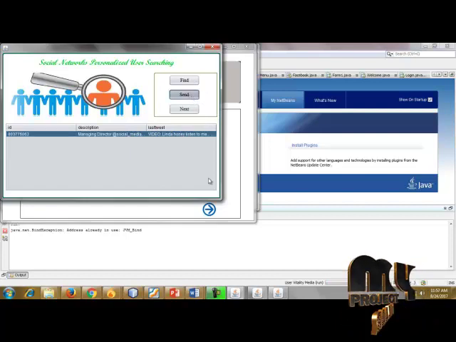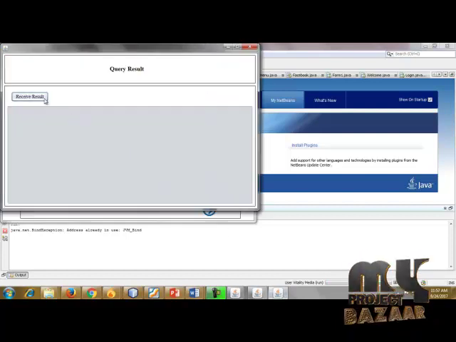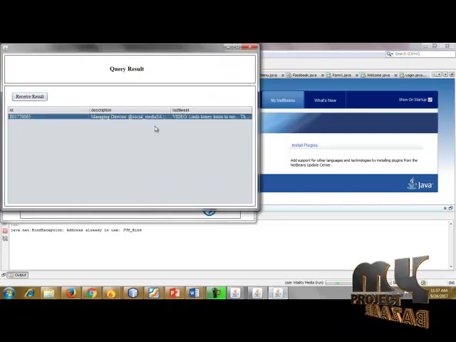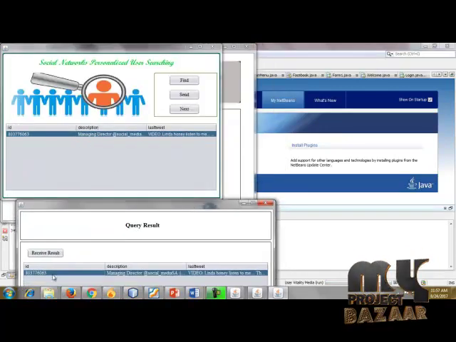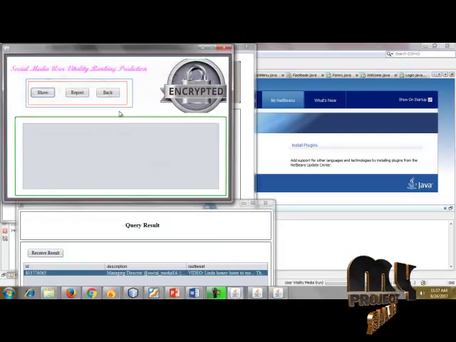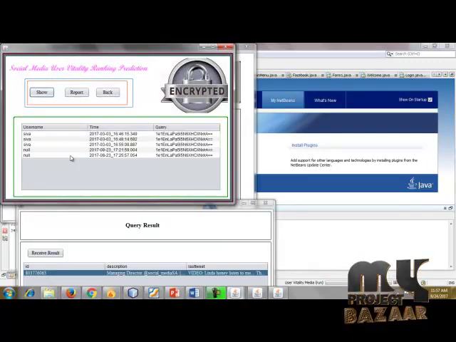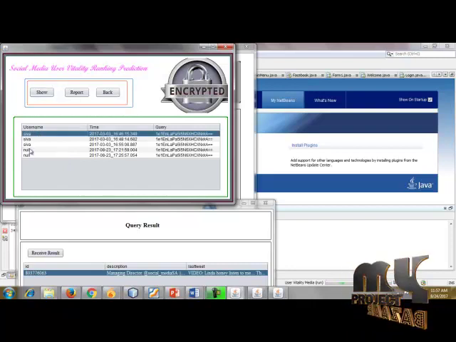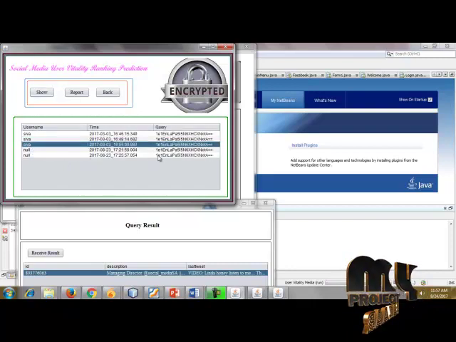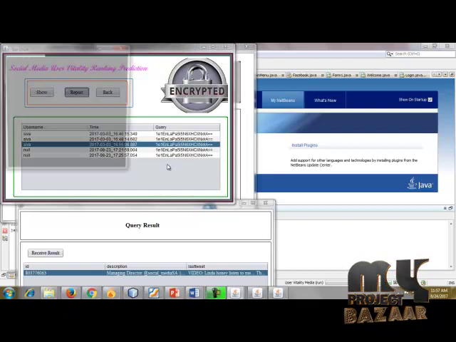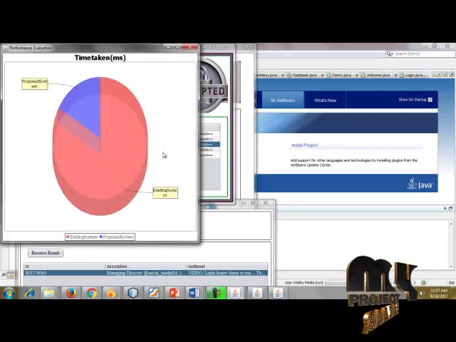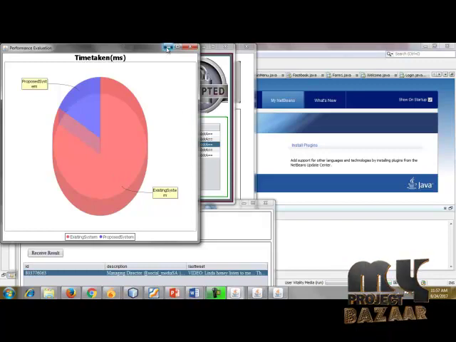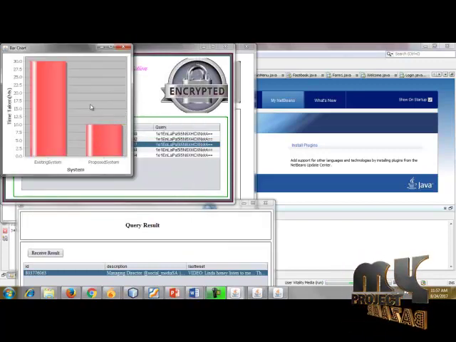Now we send it and the data is going to be received. This is a user result, managing director. Both pieces of information are the same. Going to next, this shows the ranking predictions. The username is Shiva. This is our reporting. The reporting shows the time taken in milliseconds for the existing and proposed systems.